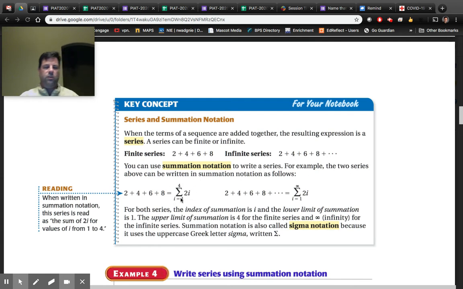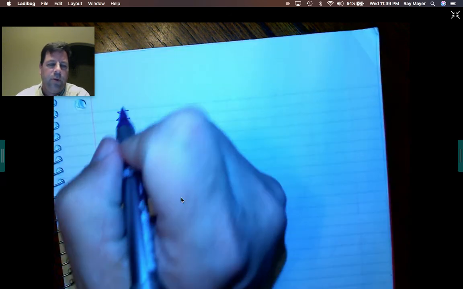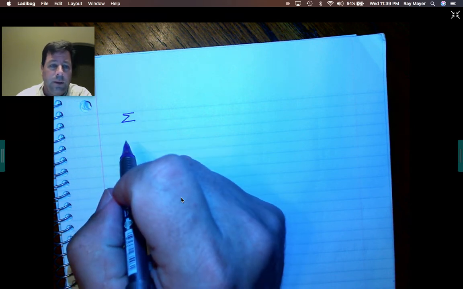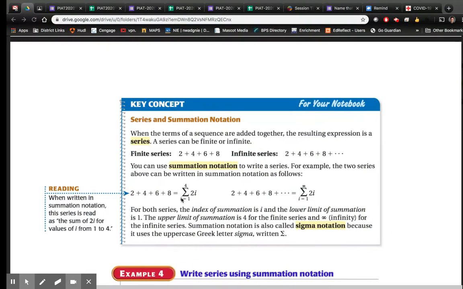So here's summation notation. Okay, this is a Greek letter, and it actually is sigma. It's the capital letter sigma. Okay, for those of us that are going to be fraternity people later on in life, that's your Greek letter, that's sigma. You don't care yet, but there it is, okay? In mathematics, that means summation. Whatever we're taking after this thing, we're adding it up, okay?